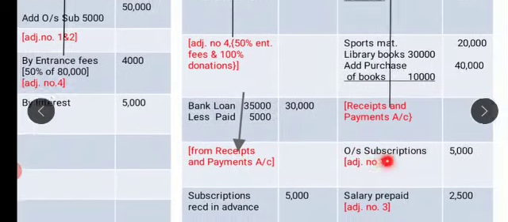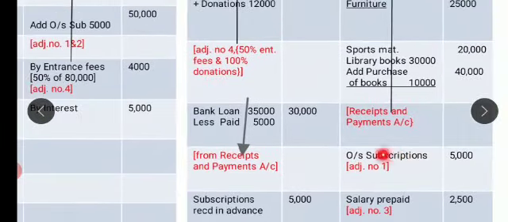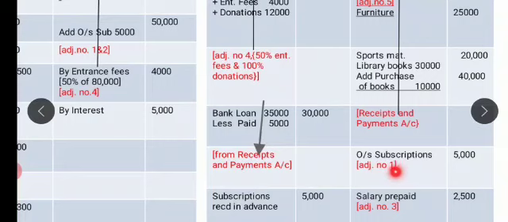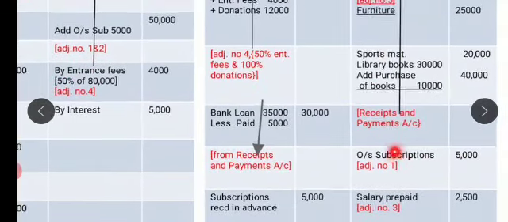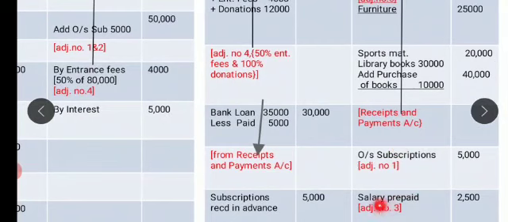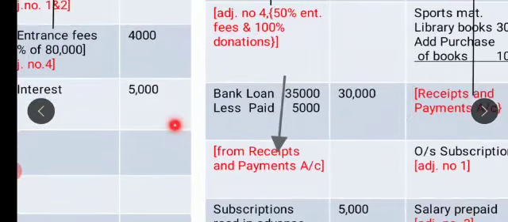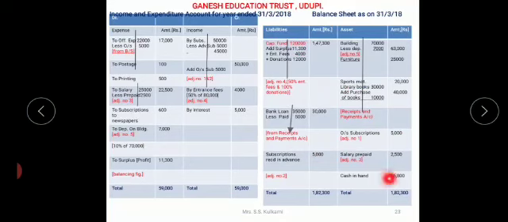Next one, you are having outstanding subscriptions. Outstanding subscription adjustment number 1. So it is 5,000. It is an asset, income yet to be received. Salary prepaid, advance salary paid or advance expenses also relate to our assets. So you are having 2,500 salary prepaid.